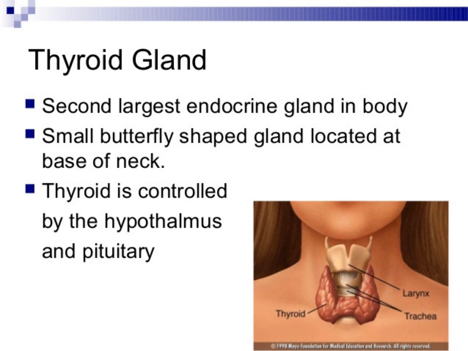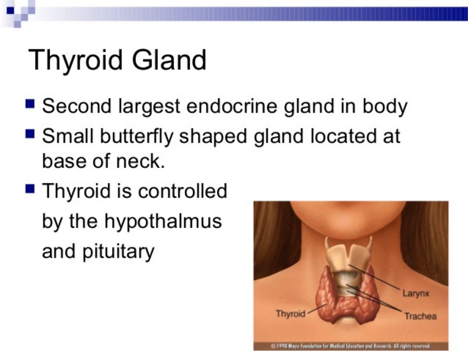And today we will discuss about thyroid gland. Two important diseases related to thyroid gland are thyrotoxicosis and hypothyroidism. Today we will discuss about hypothyroidism.